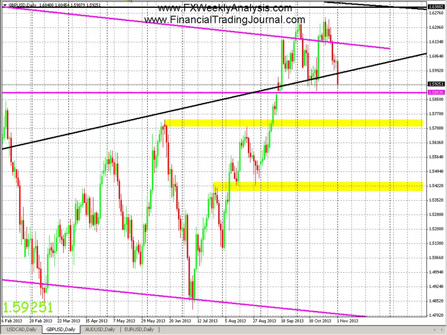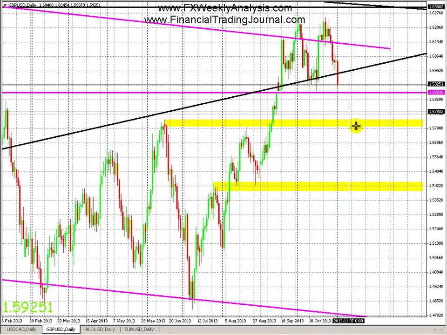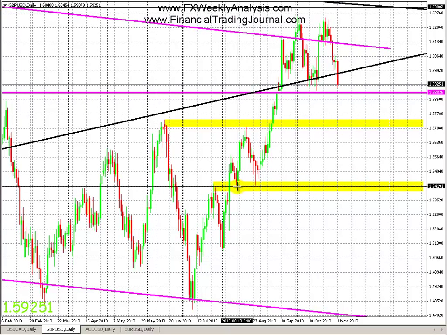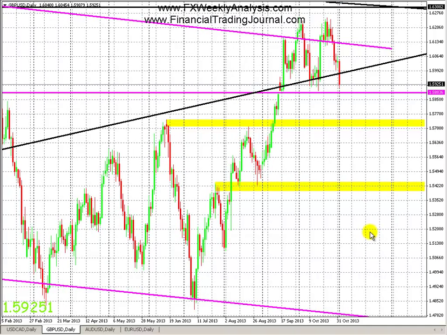But on the daily chart, we have two immediate short-term supports as well. First level of interest is the 575 area, which is right here. This is that top there, the top here, which we broke, and then that should become support on the way back down. If we break the 588, which is a major one, this is the next one, and then below that we have the next major one, which is in the low 1.54 area, which is where we bounced off of here. So that pretty much concludes it for pound dollar.